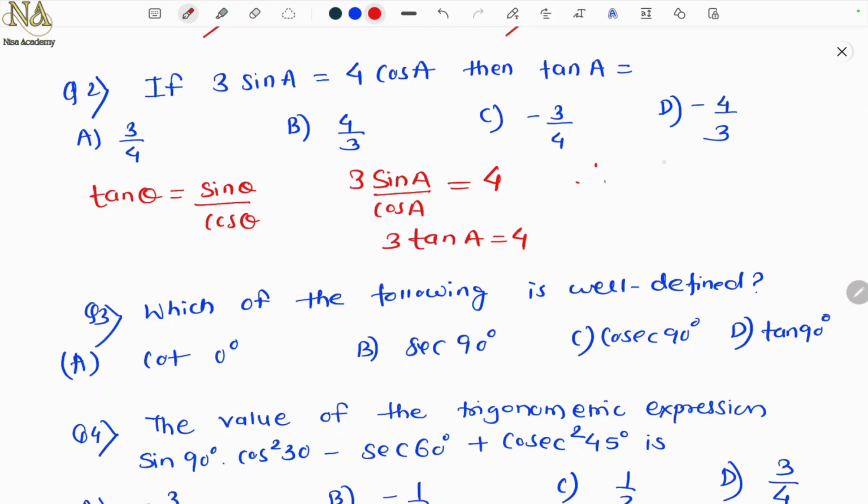Now we just want tan A, right? So divide both the sides by 3. So here it will be 4 by 3. The 3 will get cancelled over there. So the answer is option B, 4 by 3.